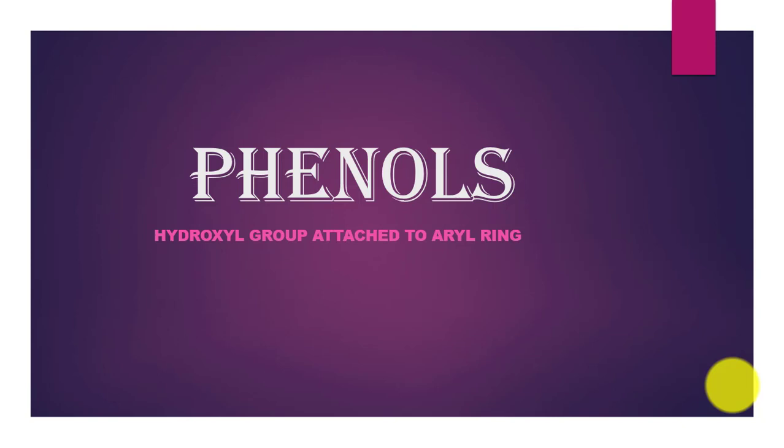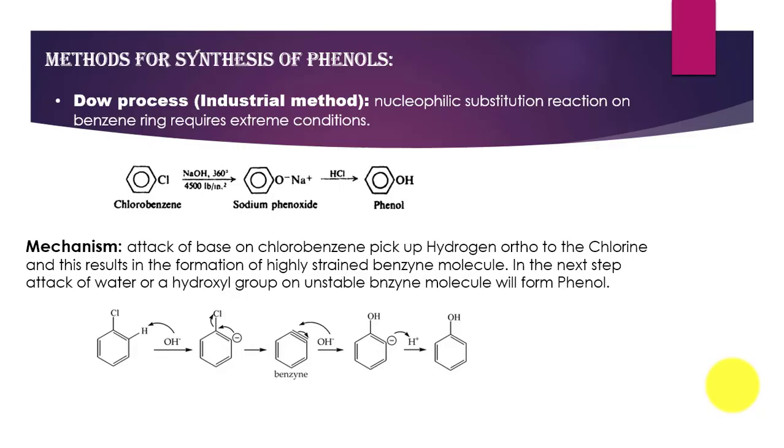Phenol is commercially used in the synthesis of many organic compounds. So in order to meet the commercial demand of phenol, we need to synthesize it inside the laboratory as well as on the industrial scale. So here are some methods given for the synthesis of phenol.